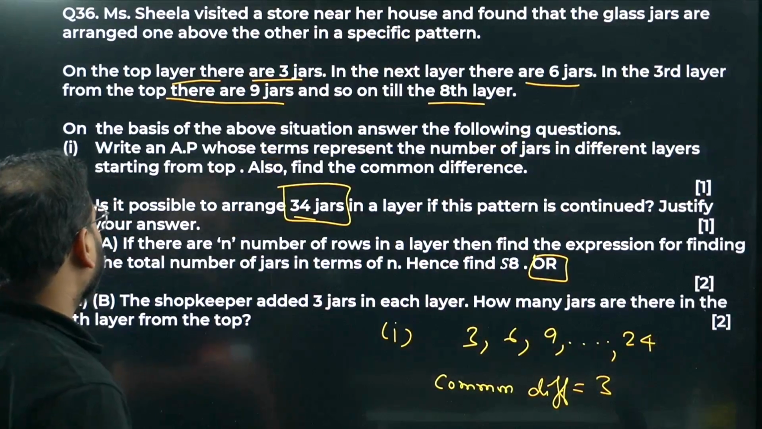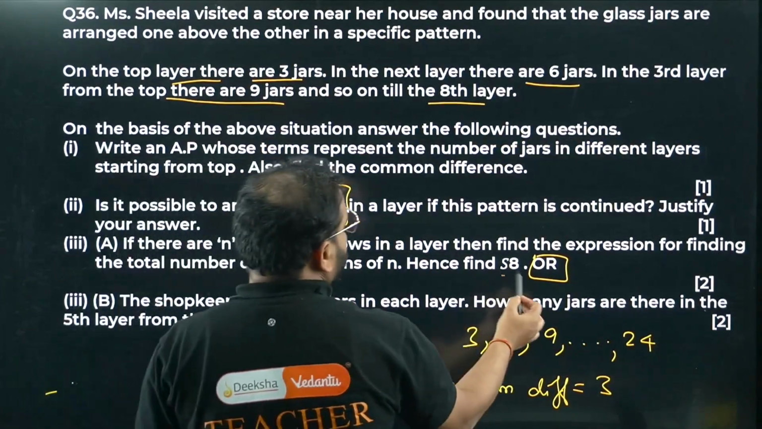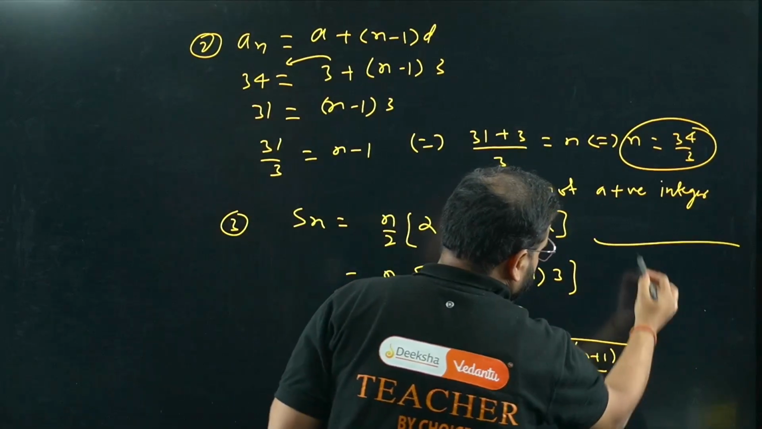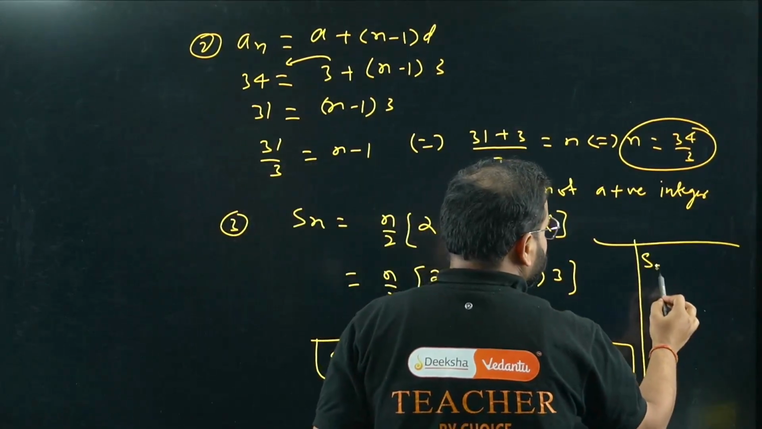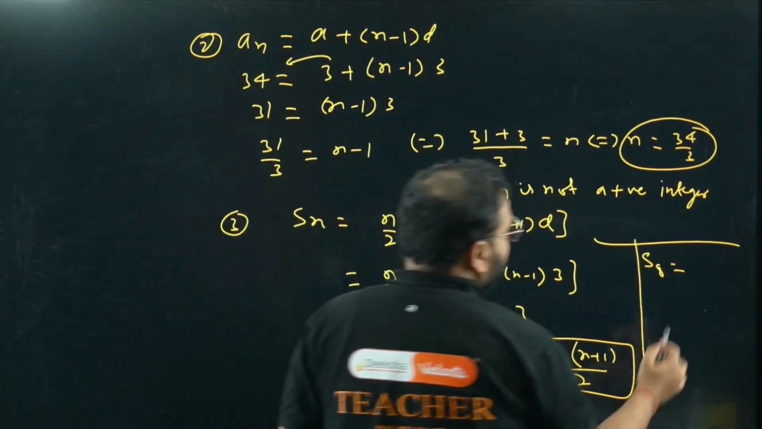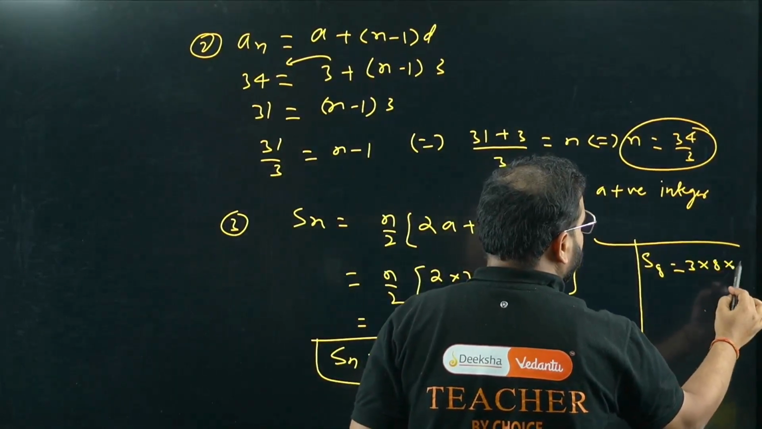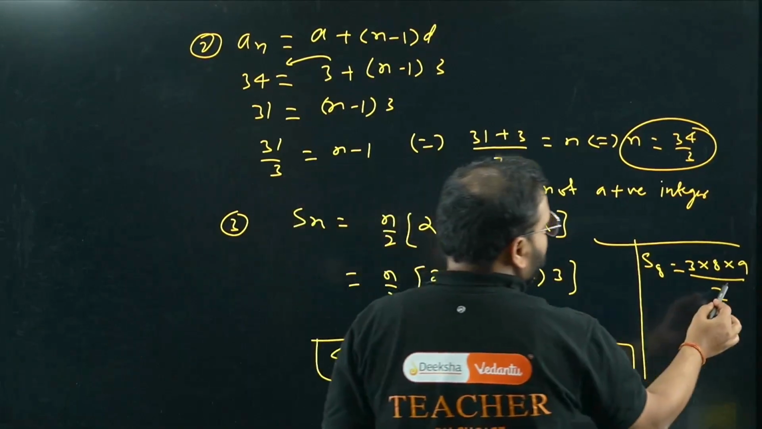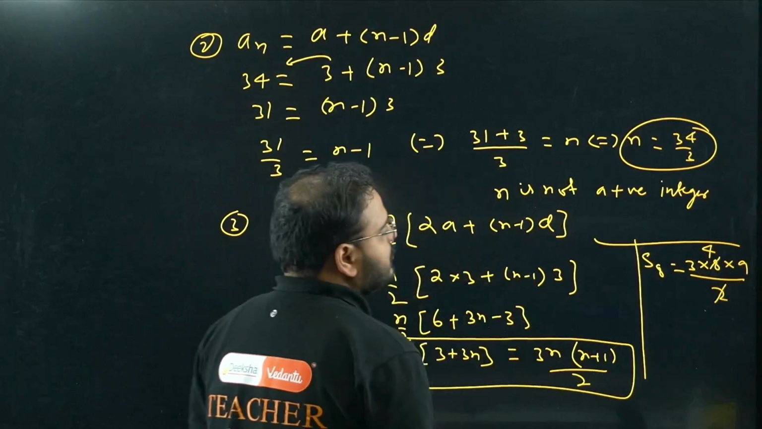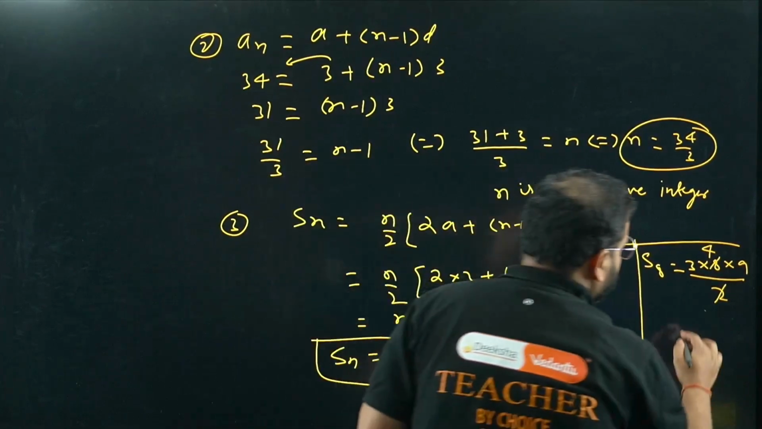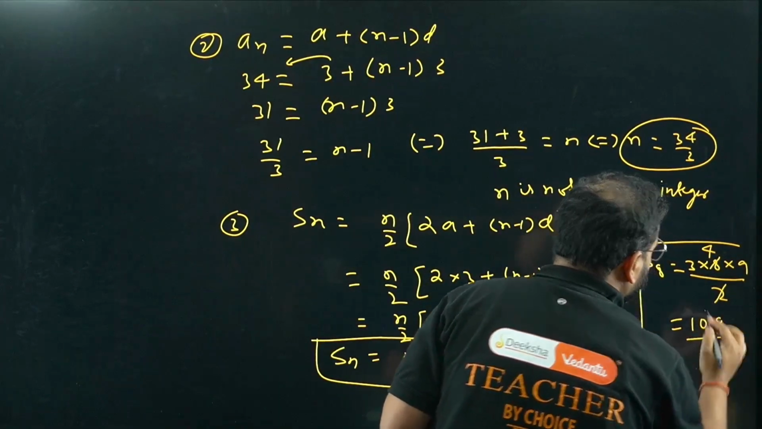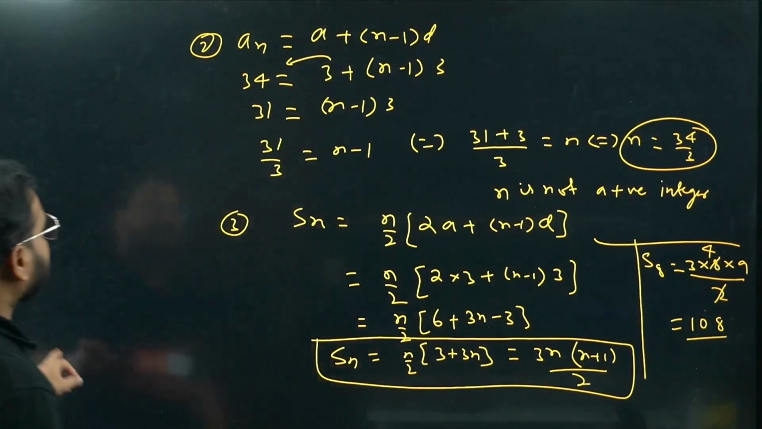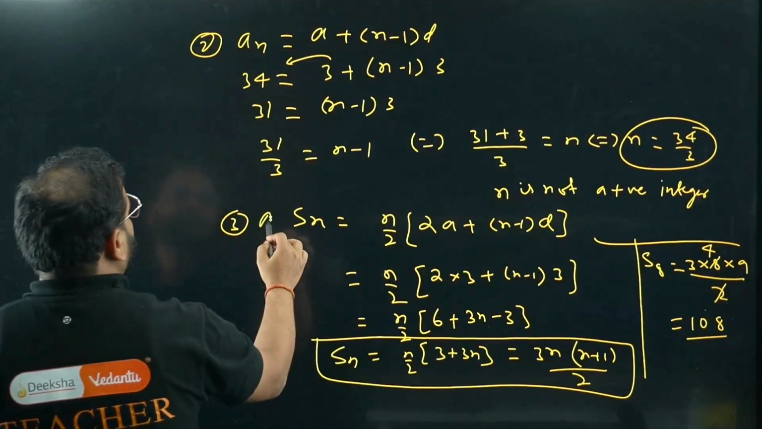Now the total number of jars, if we have a total of 8 layers. So we're looking for the S8 value. S8 will come as 3 into 8 into 9 by 2, since 8 plus 1 is 9. Two 4s are 8, so we have it like this. Three 4s are 12, 12 nines are 108. So 108 jars in total. This is the 3 part A answer. Let's do 3 part B.